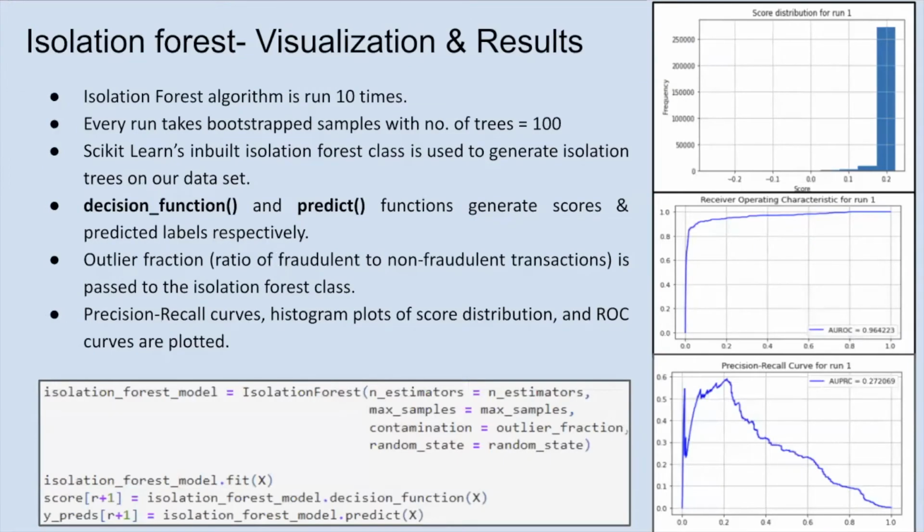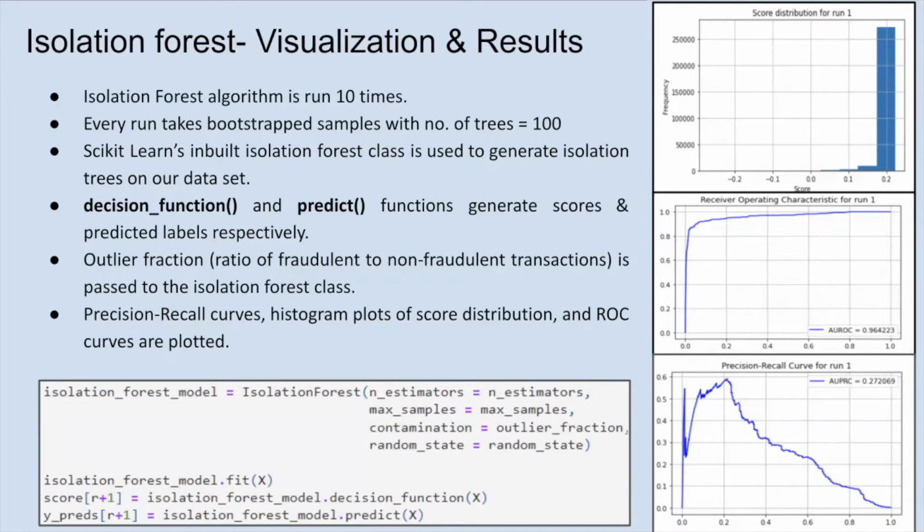Isolation forest algorithm recursively partitions and splits features to isolate every data point. It separates outliers, which are present closer to the tree root, from inliers, which are isolated at the deeper end. The most important hyperparameters in this case are n estimators, which is equal to the number of base estimators or trees in the ensemble, which is taken as 100, and the outlier fraction or the contamination ratio, which is equal to the proportion of outliers in the dataset. So we use decision function and predict functions to generate scores and prediction labels respectively.